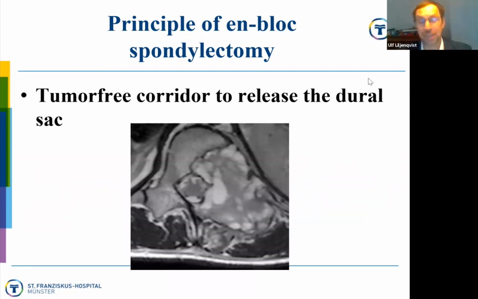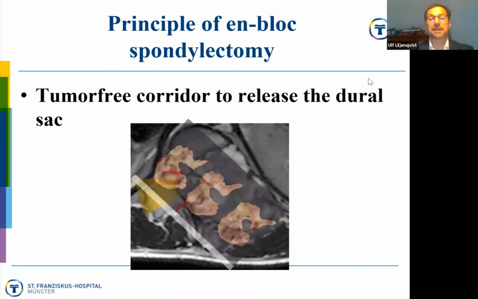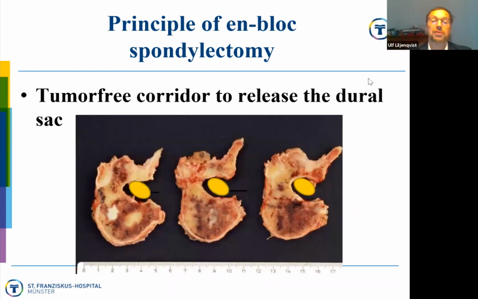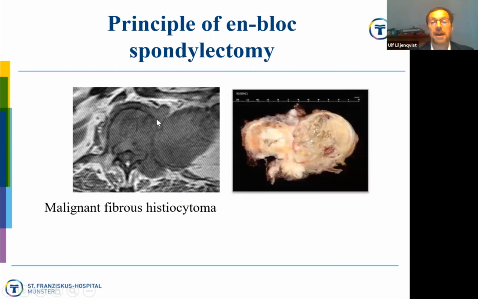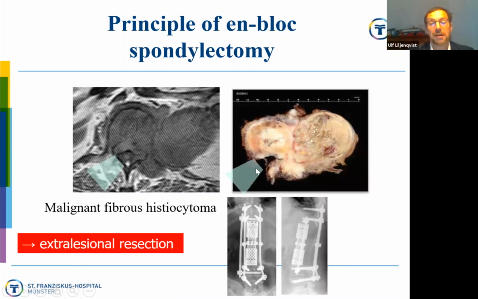Here, a bit more challenging case, a giant cell tumor, where I do a lateral corridor here to release the dural sac, and here is the pathological specimen, and also here we were able to achieve clear margins. Even in tough cases like this, with a malignant fibrous histiocytoma and a large epidural involvement, as you can see here, and a large extraosseous component, you will have a tumor-free corridor here. So even in this challenging case, we were able to perform extralesional resection.